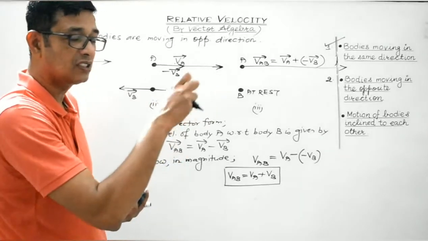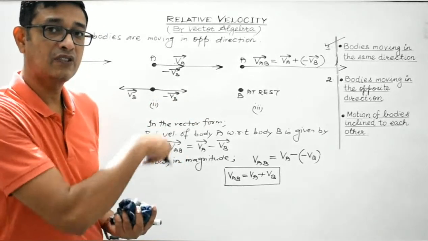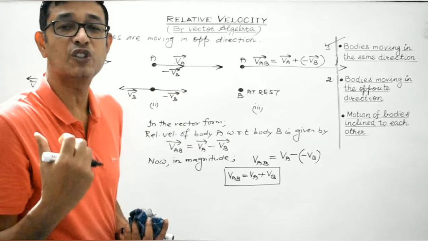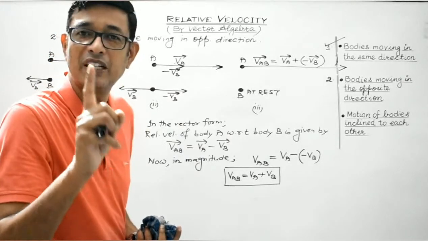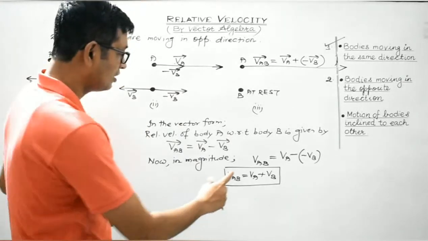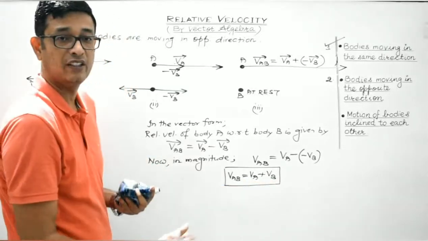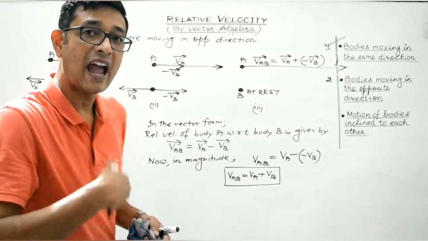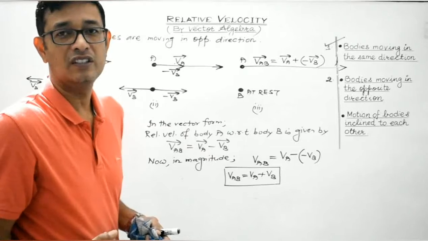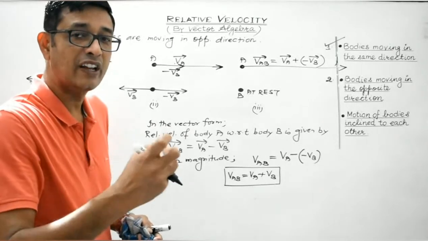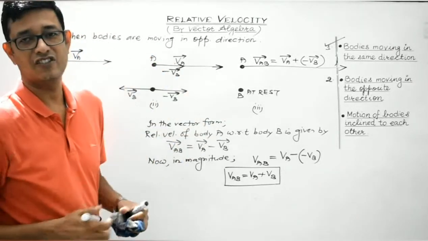To one person sitting in a train, it will appear as if the other train has crossed with a speed of 120 km per hour, because the speeds of both trains moving in opposite directions get added up. That is the relative velocity of one train with respect to the other.